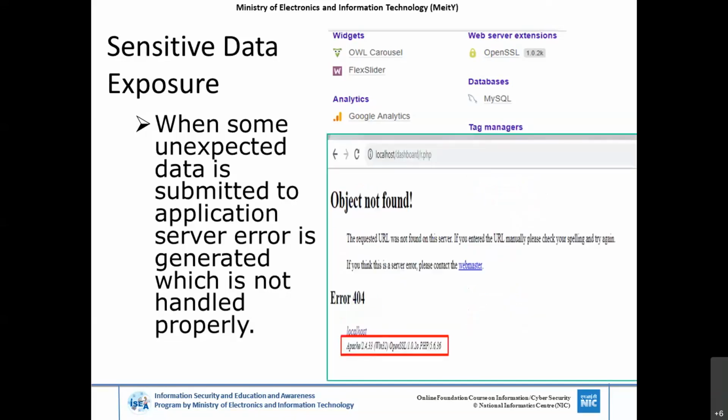And one more thing, as I told earlier about error vulnerability. What happens is the error is leaking information about the software. Here, if you see, an error has occurred. It is telling us the application software, web server Apache 2.4.33, OpenSSL, and the PHP version.